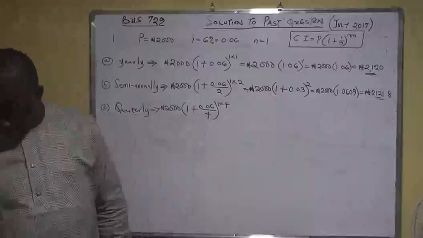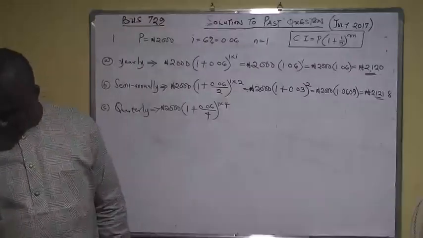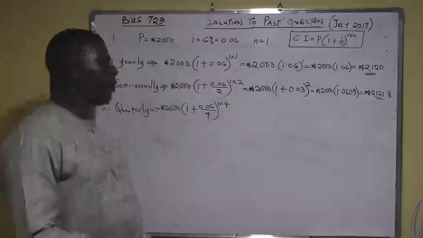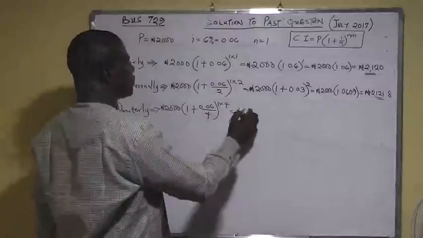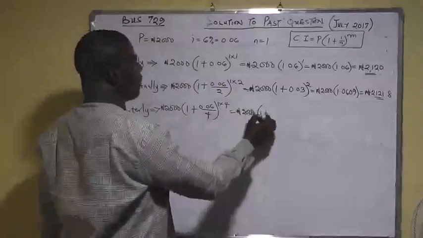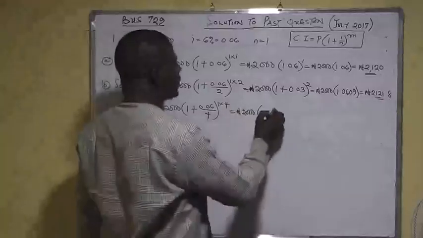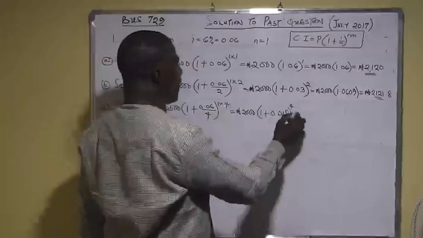So you say, what's 0.06 divided by 4? So you have 2000 into bracket 1 plus 0.06 divided by 4, which is 0.015. Then 1 times 4 is 4.